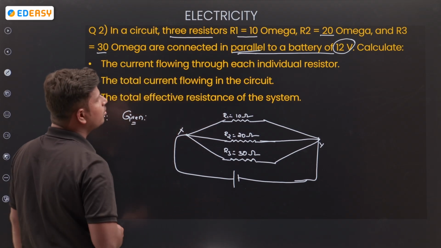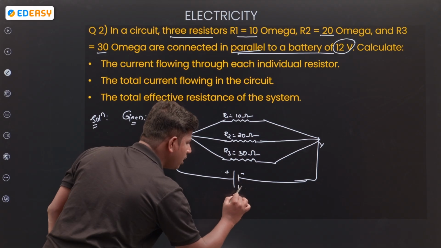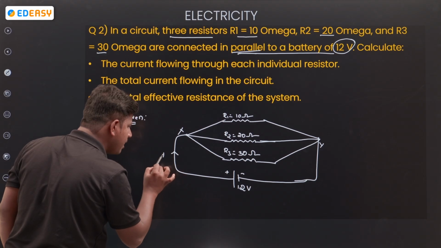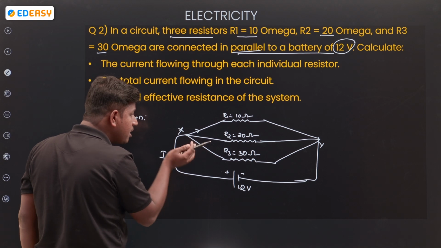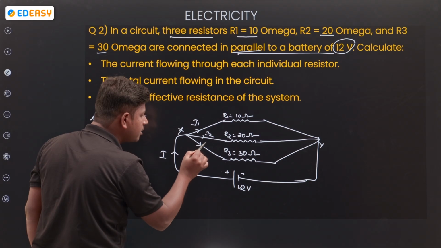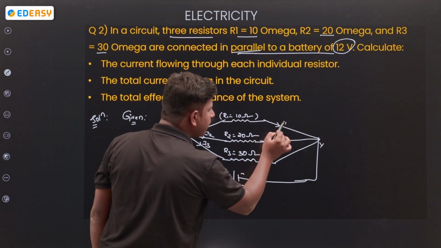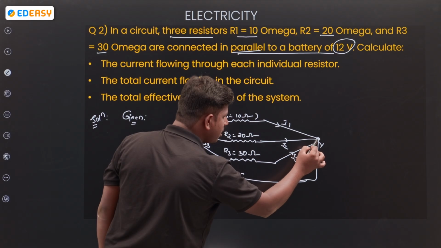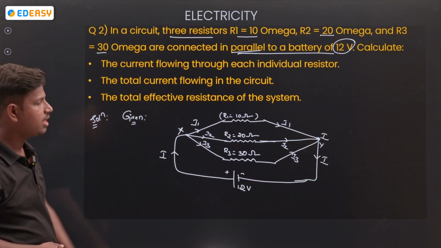So to which one are they connected? Connecting to the battery. How many volts? 12 volts battery. See, through the 12 volts, how much current is coming? I is the amount of current coming. And here what happened? Current divided because three paths are there: I1, I2, I3. After passing R1, R2, R3 also, I1, I2, I3. So again here at point Y, all are mixed. I is the amount of current coming again to the battery. Okay, this is the diagram.